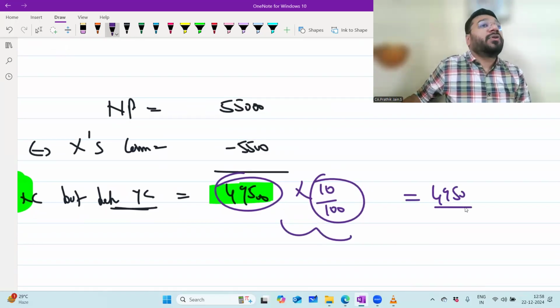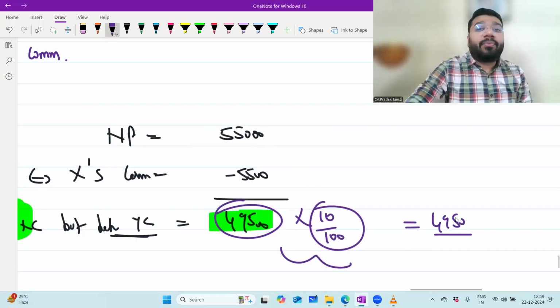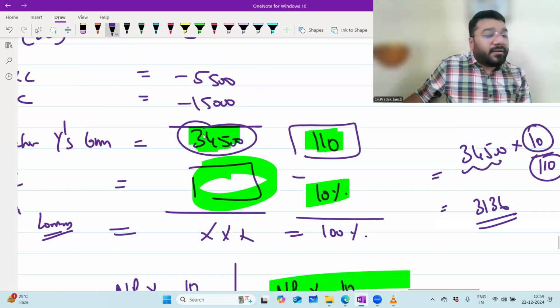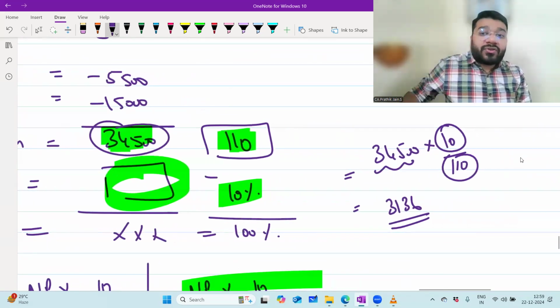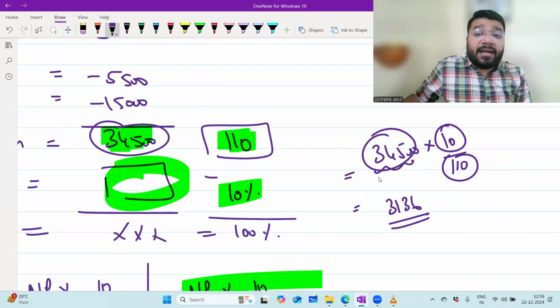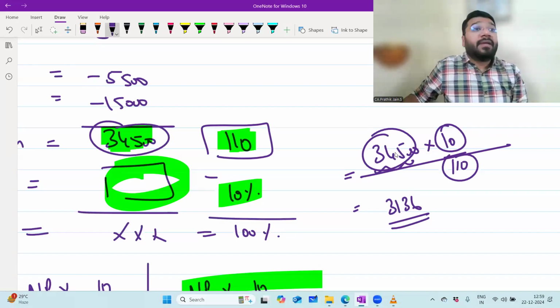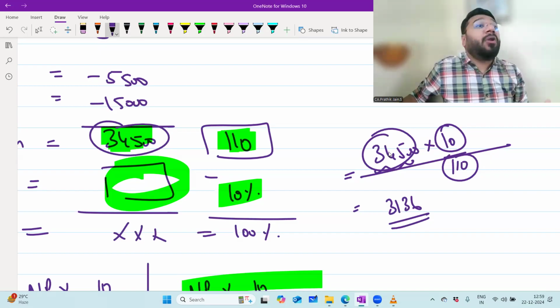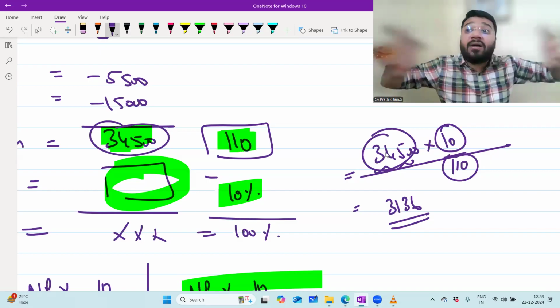49,500 into 10 by 100 is 4,950, that is Y's commission. Now, what is the process of extraction? This is what you've done here, no? This 34,500 into 10 by 110. What does that mean? It means this 34,500 is an amount belonging to two people. In that, the 10% commission belongs to Y, and the 100% profit belongs to the partners for distributing the profits.